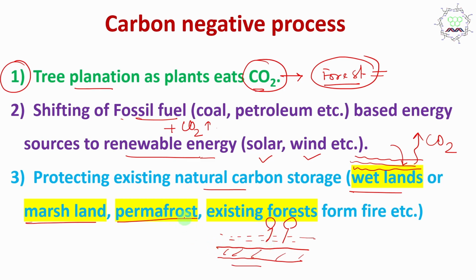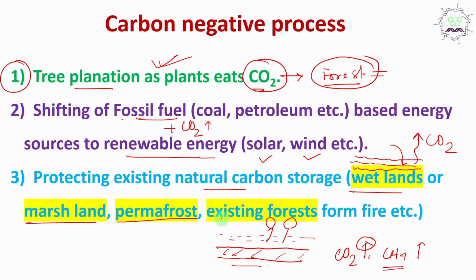Now if this permafrost melts because of higher temperature, then just imagine the carbon stored below, carbon in the form of carbon dioxide or methane or even organic bodies, plant bodies, animal bodies, stored at low temperature. Those bodies will be decomposed by microbial activity, and a huge amount of CO2 will come if the process is aerobic, meaning in the presence of oxygen. If it is anaerobic, then methane will come out, and as I told, methane is a more powerful greenhouse gas compared to carbon dioxide.